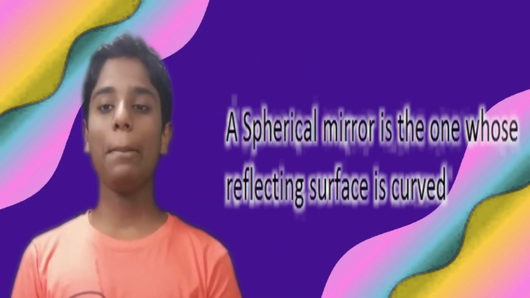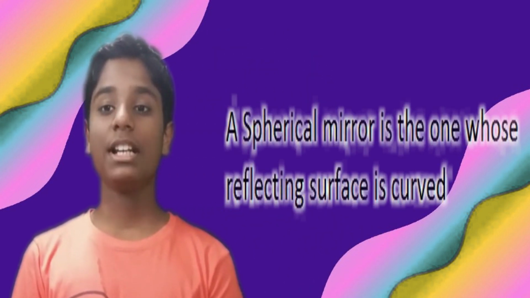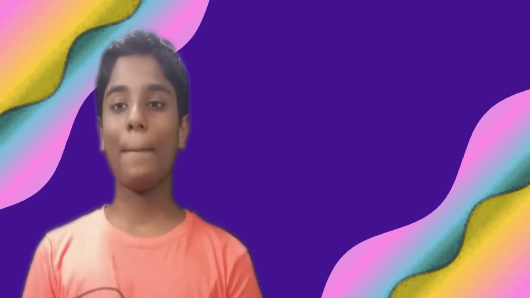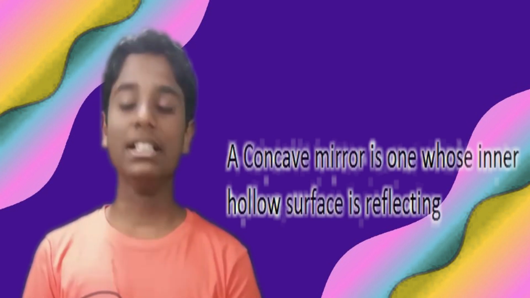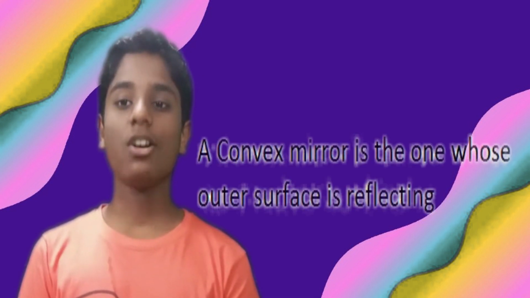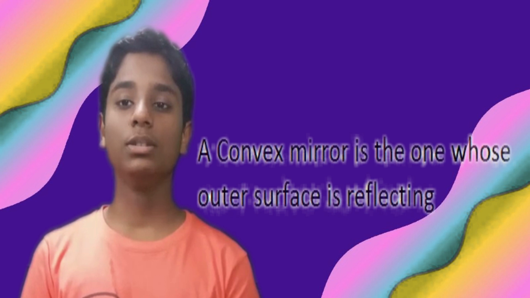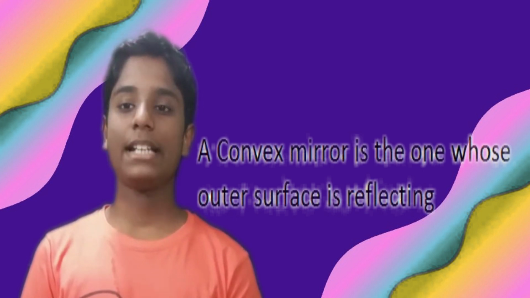We'll discuss reflection through spherical mirrors. A spherical mirror is one whose reflecting surface is curved, and there are two types of spherical mirror. The first one is the concave mirror. A concave mirror is one whose inner hollow surface is reflecting, and the second one is the convex mirror. The convex mirror is one whose outer surface is reflecting.